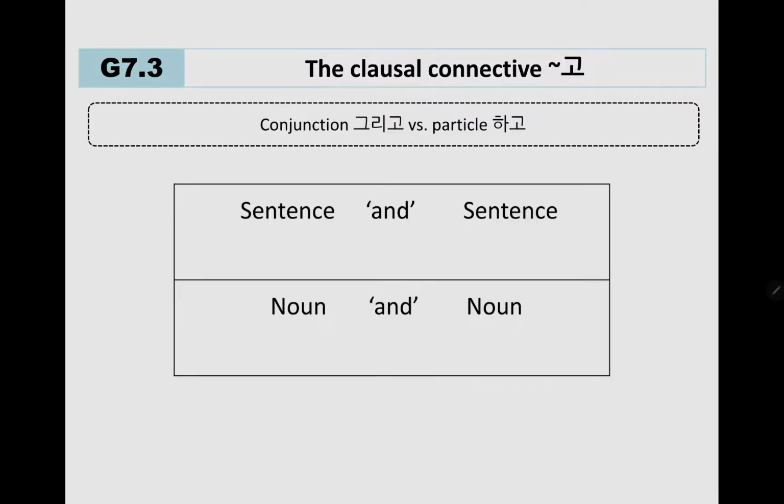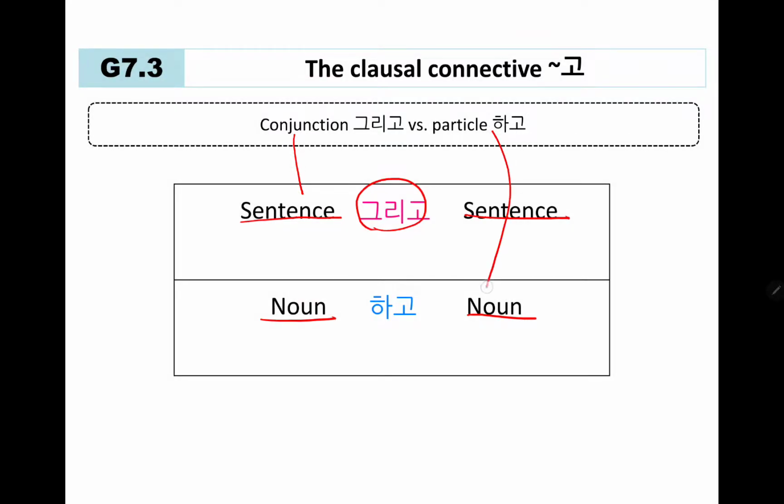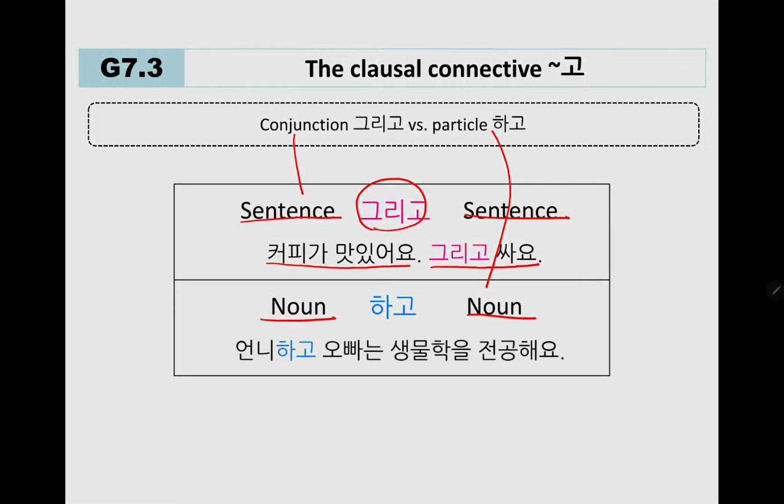So let's compare the conjunction 그리고 versus the particle 하고. When you are combining a sentence and a sentence, you use 그리고. When you're combining a noun and a noun, you use 하고. So conjunctions are for sentences, particles are for nouns. For example, 커피가 맛있어요. 그리고 싸요. 언니하고 오빠는 생물학을 전공해요.